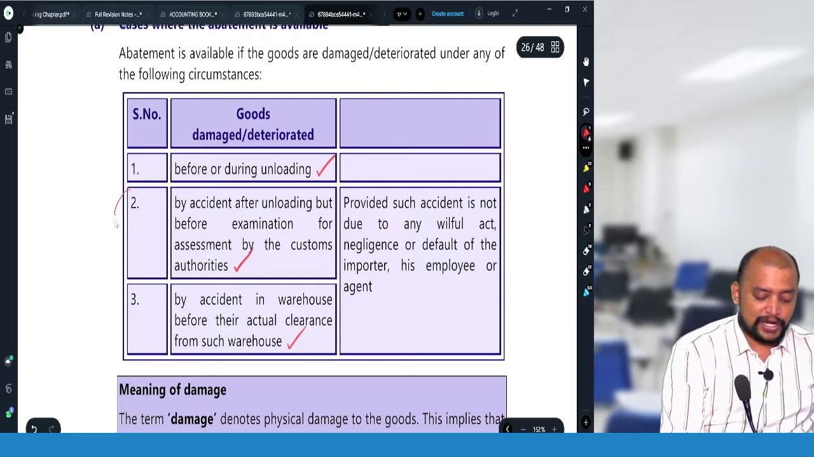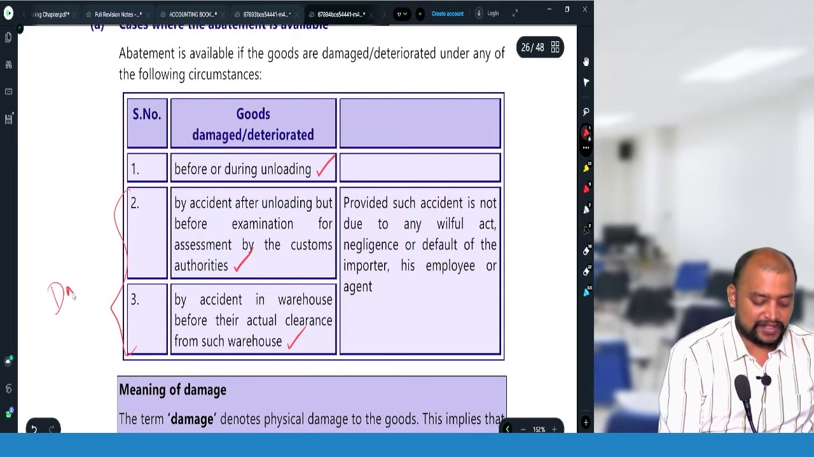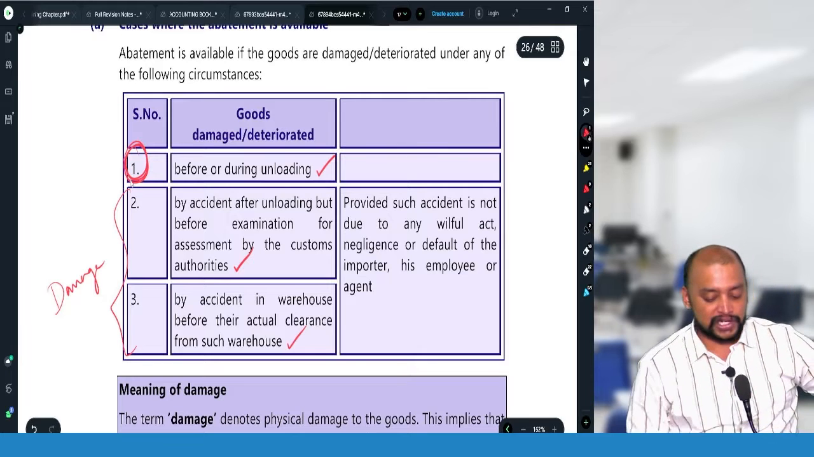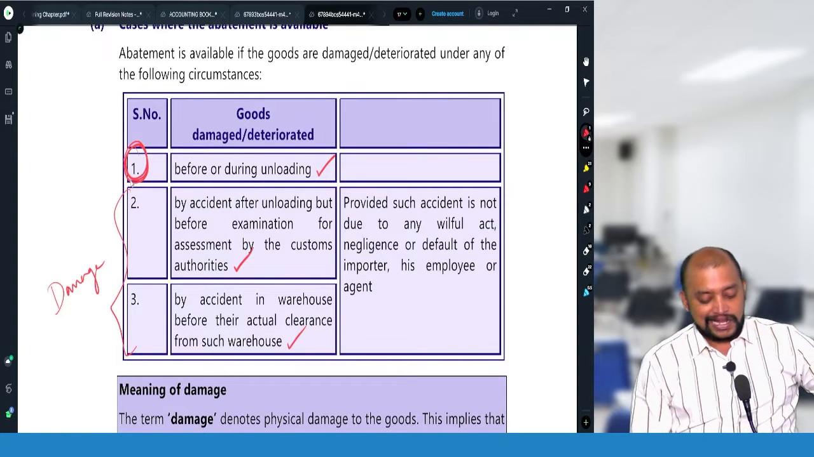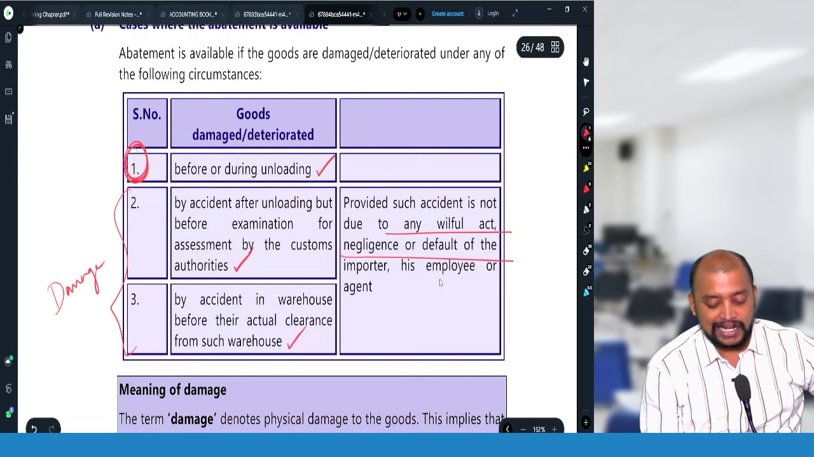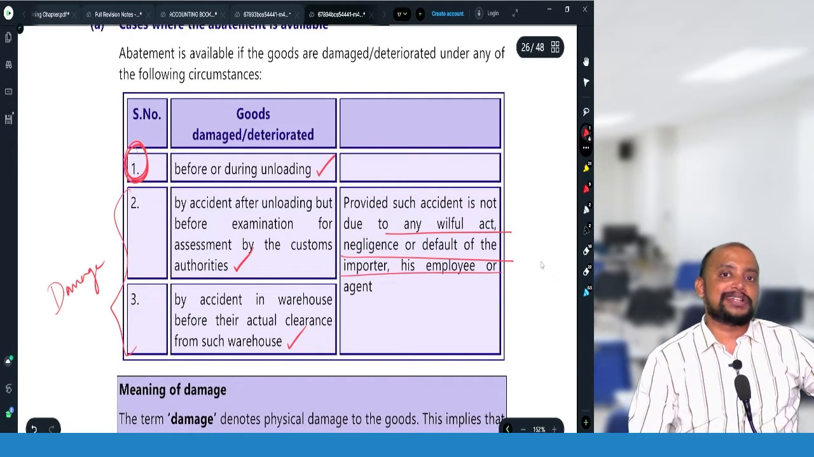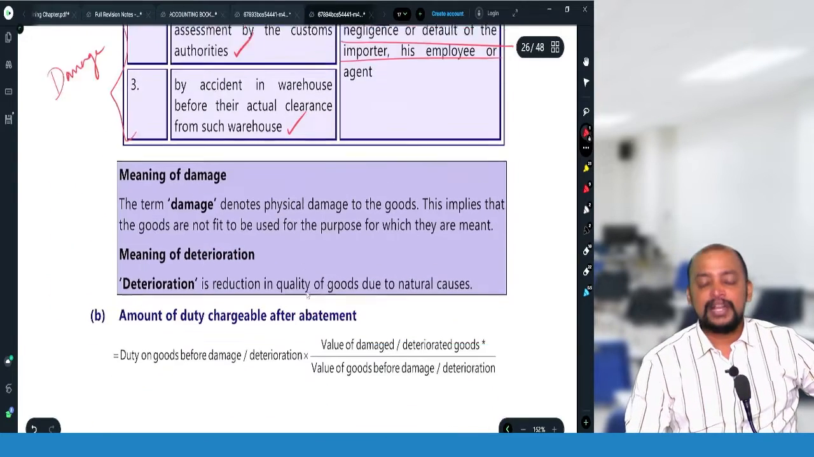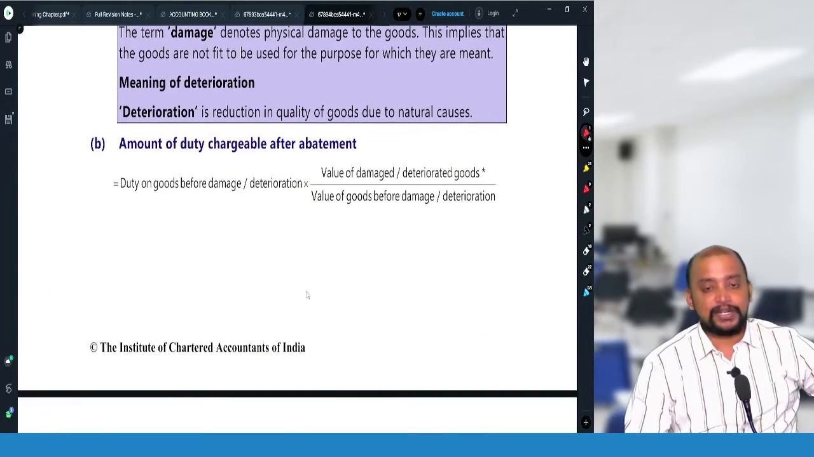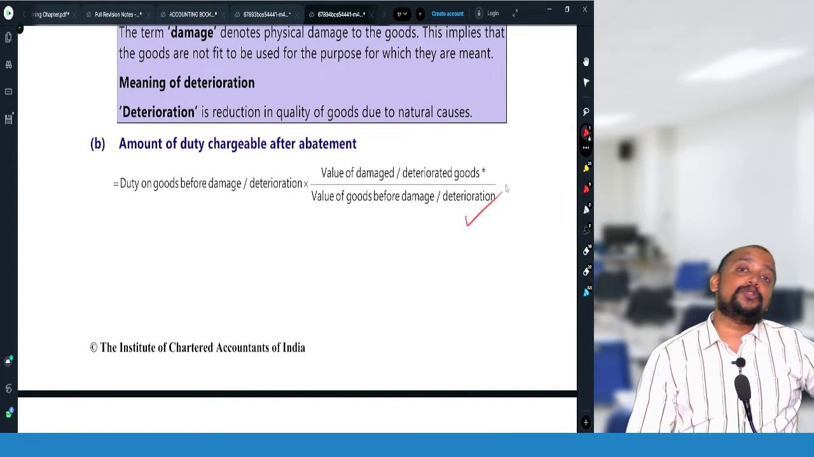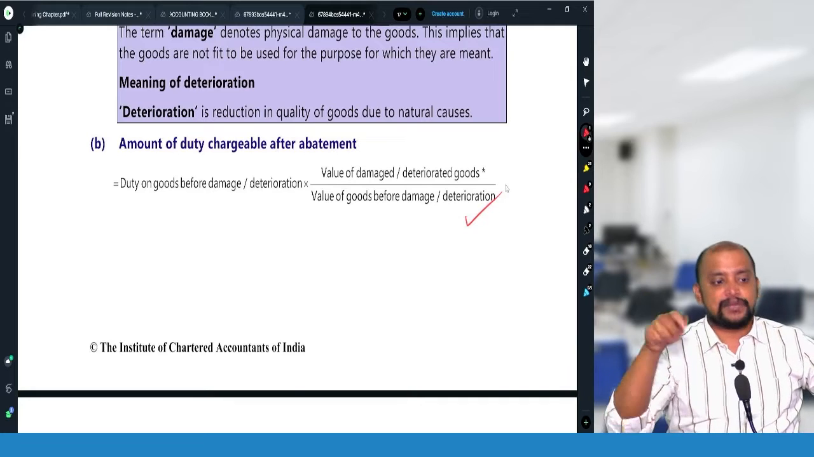But the second and third points apply in case of damage, whereas the first point applies in case of deterioration. And that too, this accident should not be due to any willful act or negligence on the part of the importer or his employee. Then only the abatement benefit is applicable. And while abatement is applicable, customs duty is payable only on the proportionate value of the damaged goods.